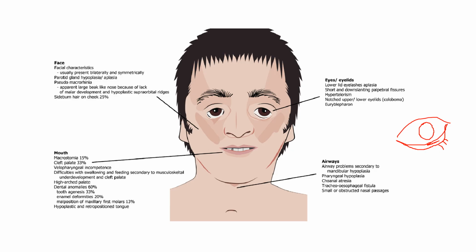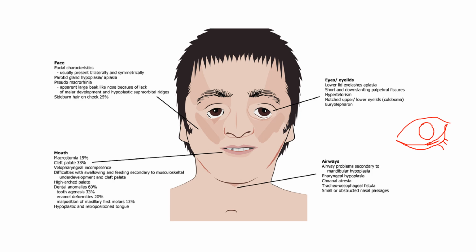High arched palate can be seen. Velopharyngeal insufficiency is noted. Dental anomalies are seen. The tongue is hypoplastic or retropositioned. So let's summarize it: macrostomia, cleft palate in approximately 33%, VPI, velopharyngeal insufficiency is noted, palate is high arched, dental anomalies are seen, tongue is hypoplastic or retropositioned.